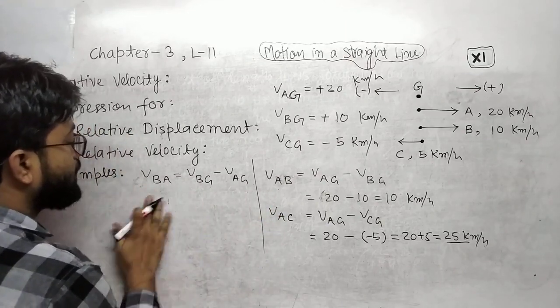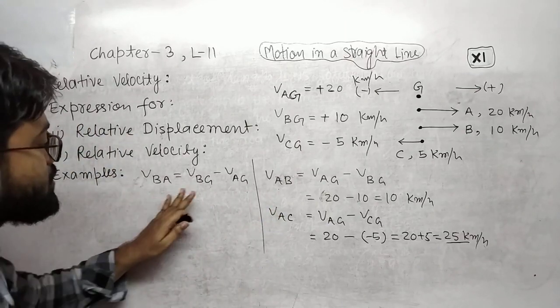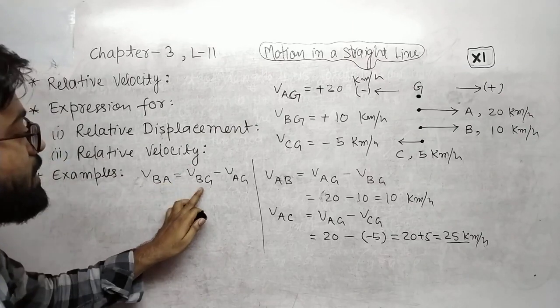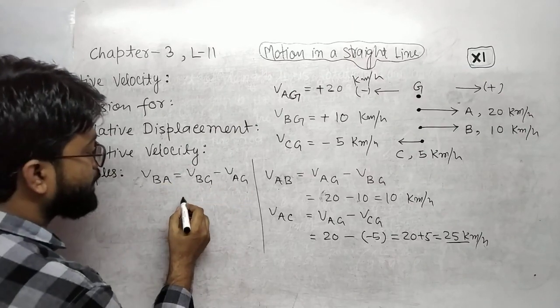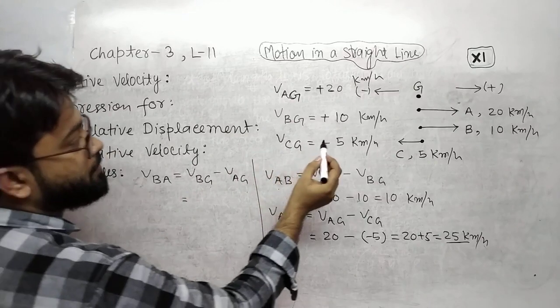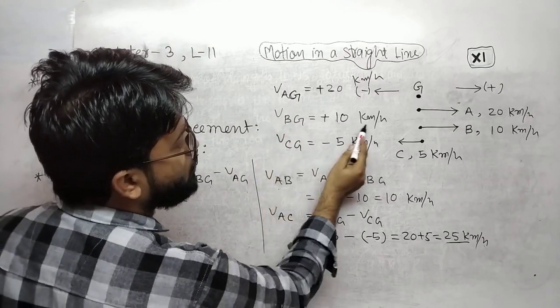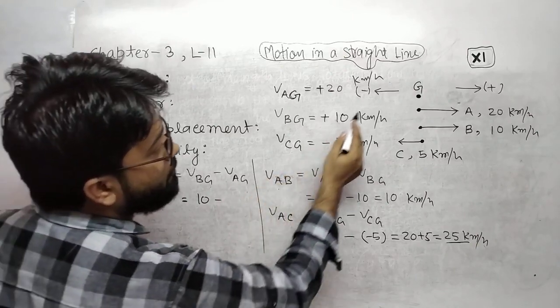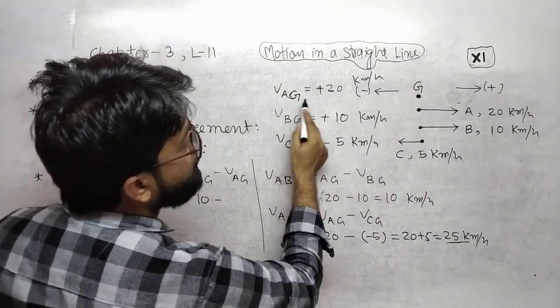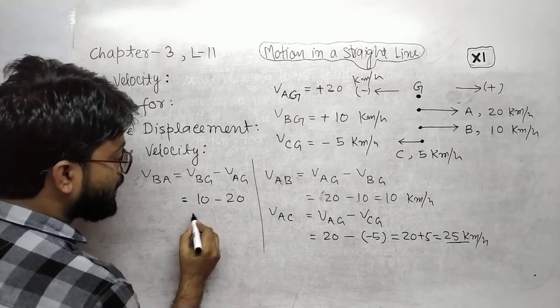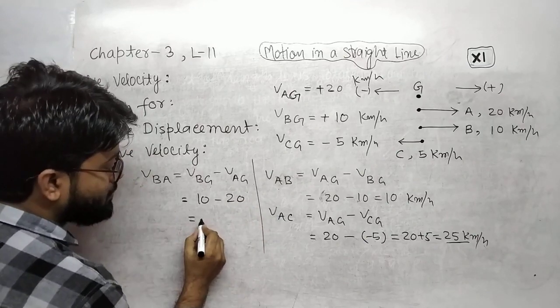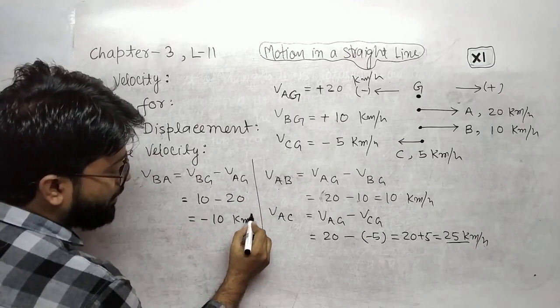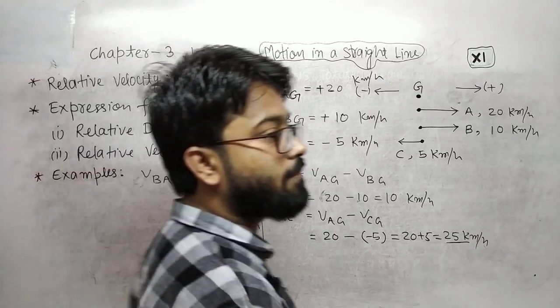Let us suppose velocity of B with respect to A is VBG minus VAG. VBG, velocity of B with respect to ground, is 10 km per hour, minus velocity of A with respect to ground, which is 20 kilometer per hour, and this is minus 10 kilometer per hour. What is the meaning of minus 10?